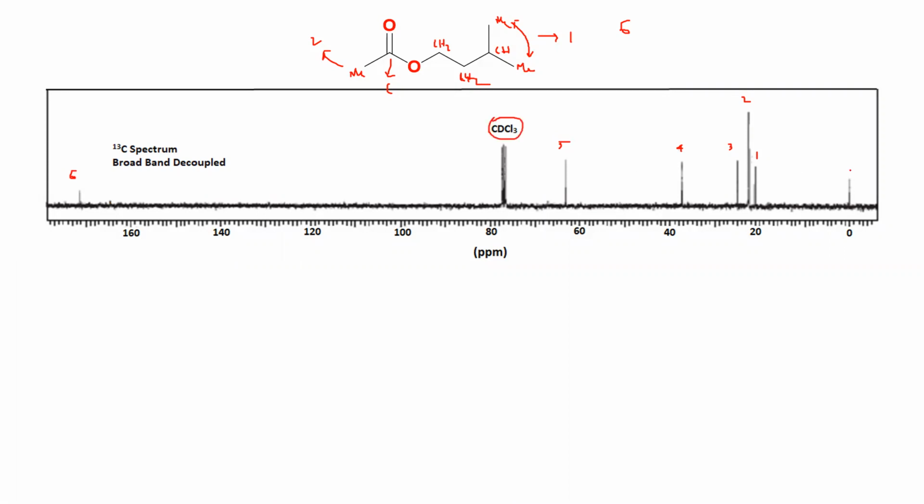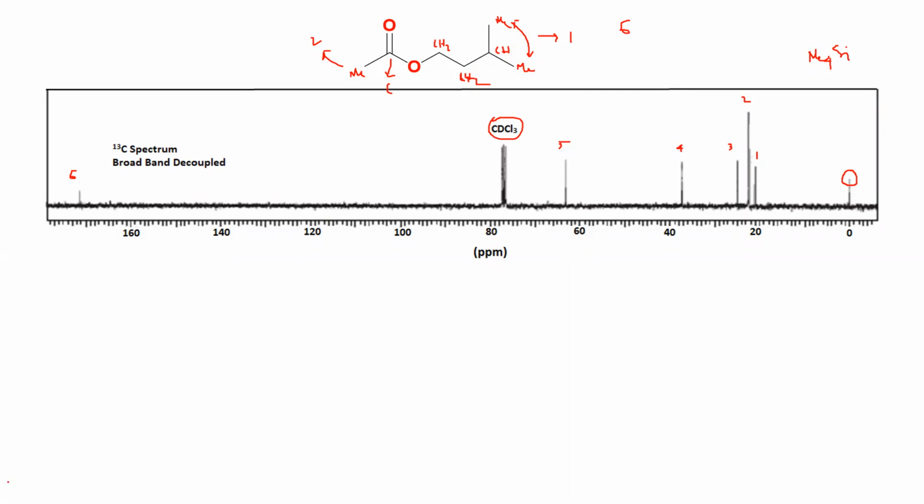And you have TMS, tetramethylsilane. There you have the carbon. So these are the different peaks in proton decoupled 13C, okay?